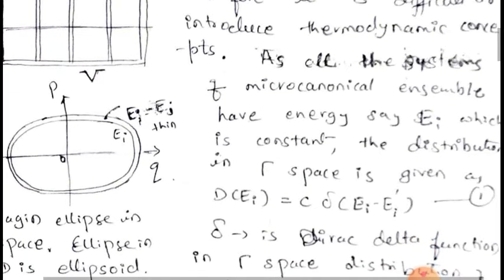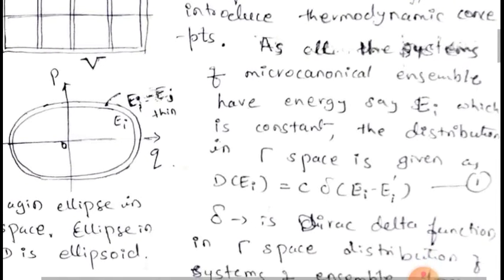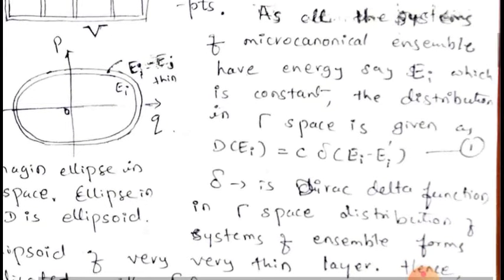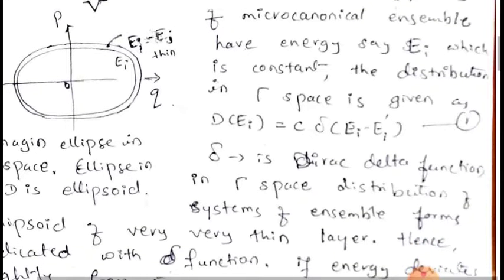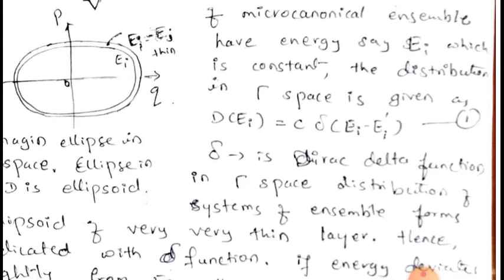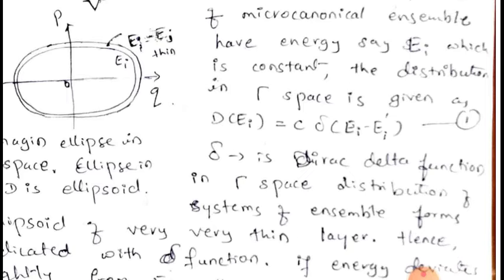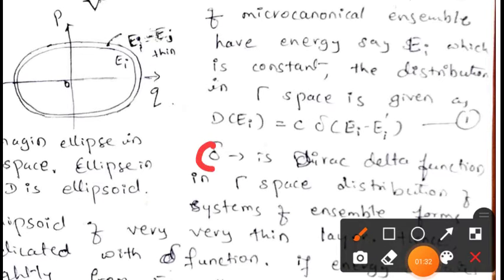In gamma space, the microcanonical ensemble is represented by a very thin layered ellipsoid, and mathematically it is represented by delta of E minus C into delta of Ei minus Ei prime, or one can write it as Ei minus Ej, and delta is a Dirac delta function,